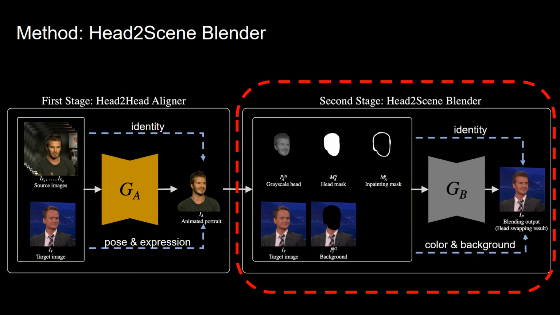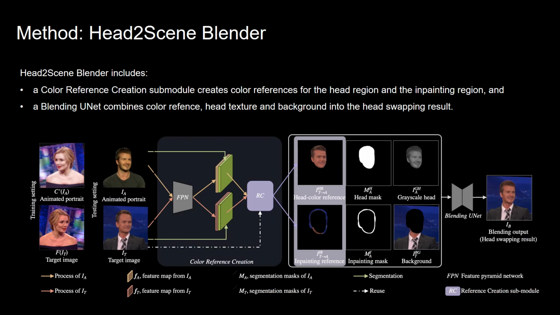With the animated portrait achieved, our second-stage head-to-scene blender produces the final head-swapping result. In this stage, the head-to-scene blender modifies facial skin and hair color and fills mismatched gaps in the background around the head. The head-to-scene blender includes a color reference creation submodule and a blending UNet. The RC module creates color references for the head region and the inpainting region, and the blending UNet combines color reference, head texture, and background altogether.